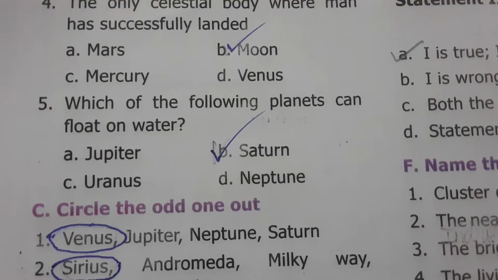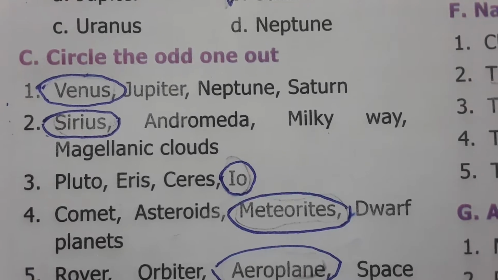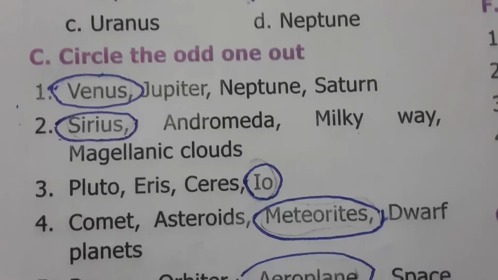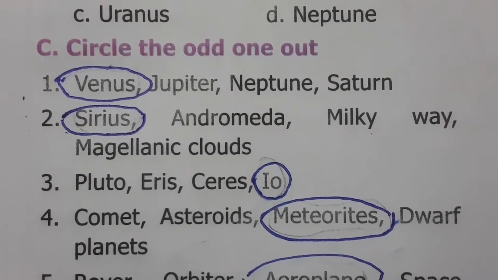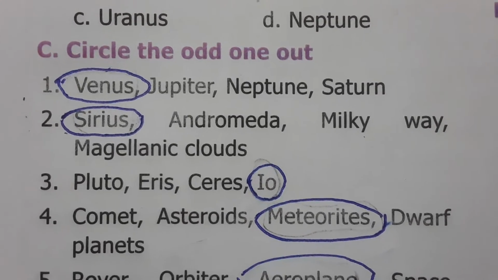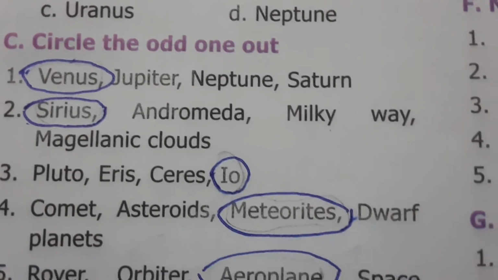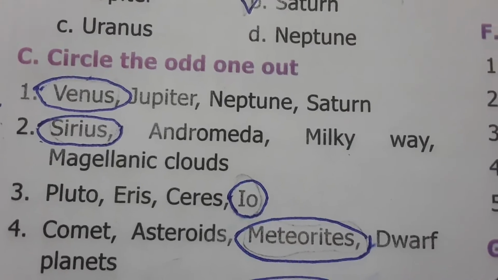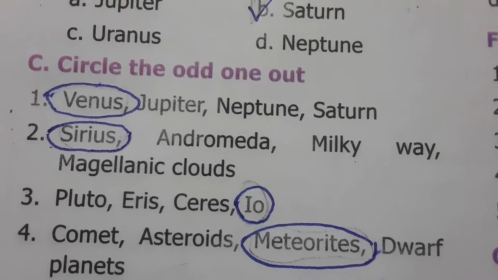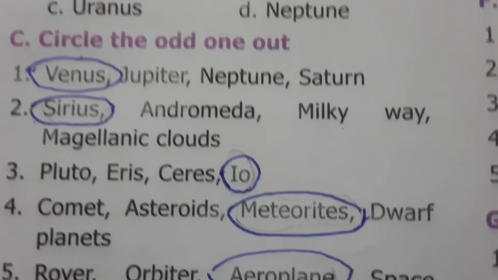Which of the following planets can float on water? Saturn. Circle the odd one out. Venus, Jupiter, Neptune, Saturn. The answer is Venus because Venus is the inner planet whereas Jupiter, Neptune, and Saturn are outer planets. And the second one: Sirius, Andromeda, Milky Way, Magellanic Clouds. Except Sirius, Andromeda, Milky Way, and Magellanic Clouds come under the galaxies.